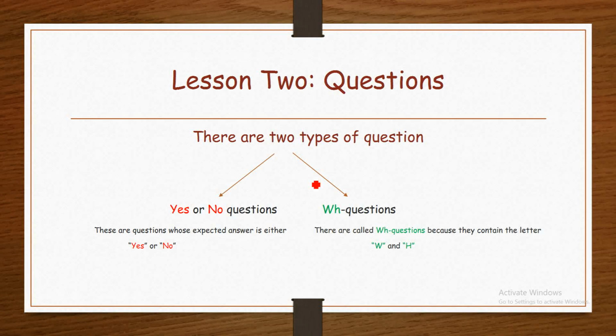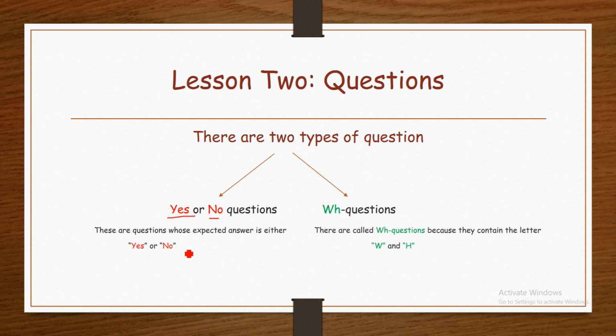Questions. In this lesson, I am going to introduce you to questions. There are two types of questions: yes or no questions and WH questions. For these question types, most of the time the expected answer is either yes or no. For example, when you are asking someone, or when you are asked this type of question, an easy example is, do you like to play football?